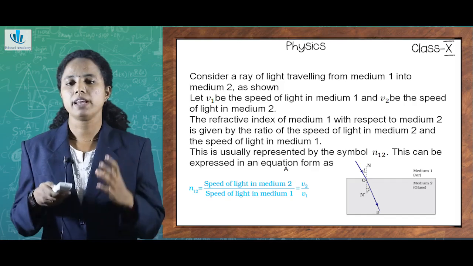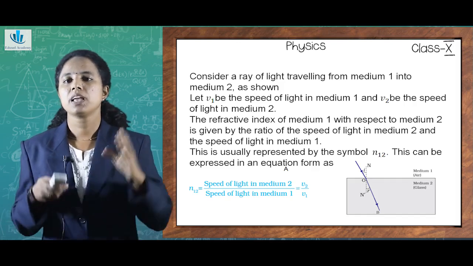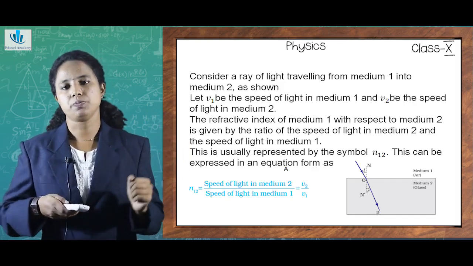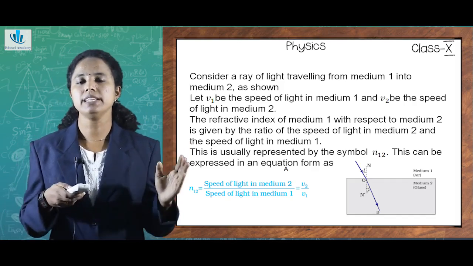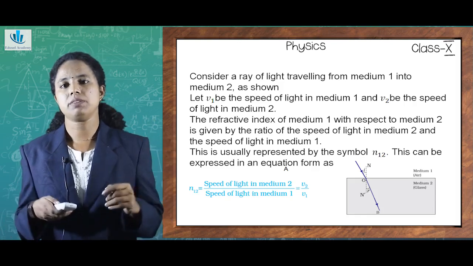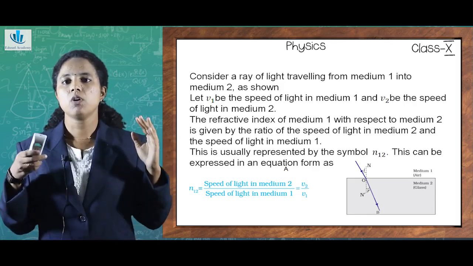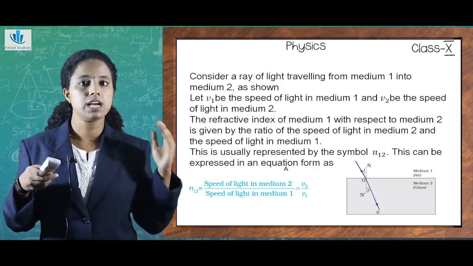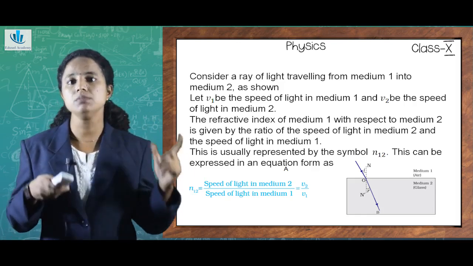So this is how you find the refractive index of a medium. If you need to find it specifically, in this particular figure, you can see medium 1 and medium 2. Which is the medium 1? It is the air or the atmosphere. So from the air, the light ray enters the glass, that is the medium 2.